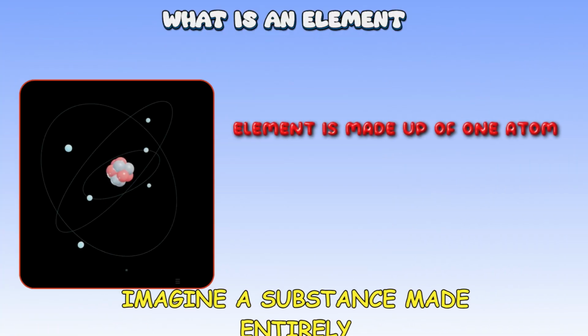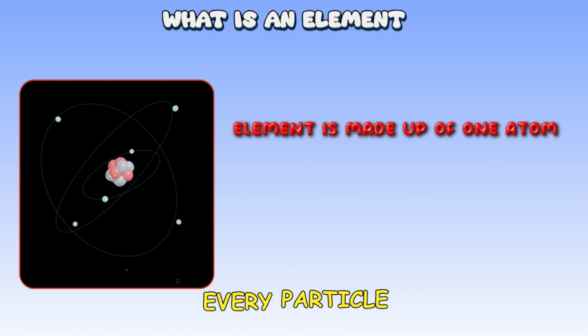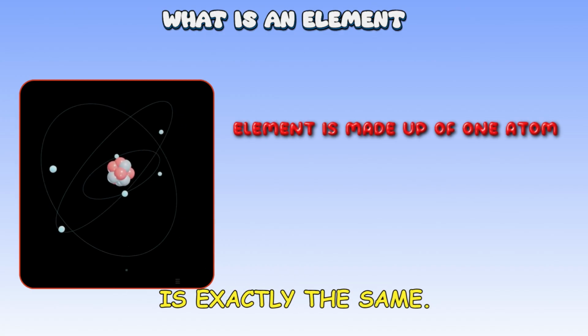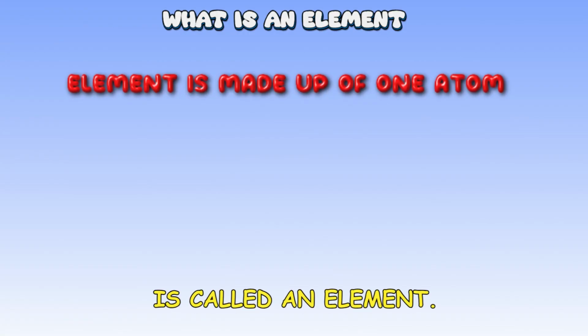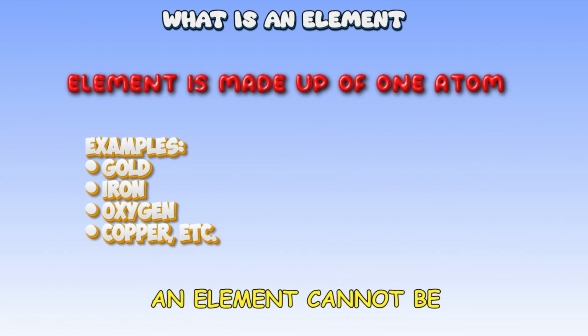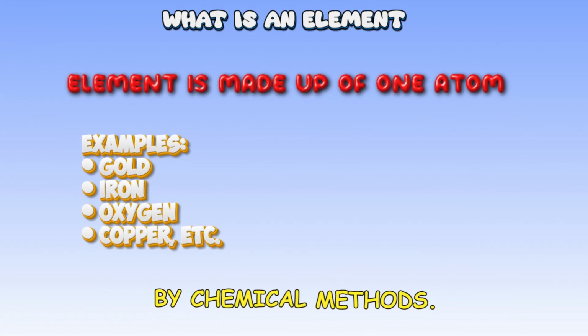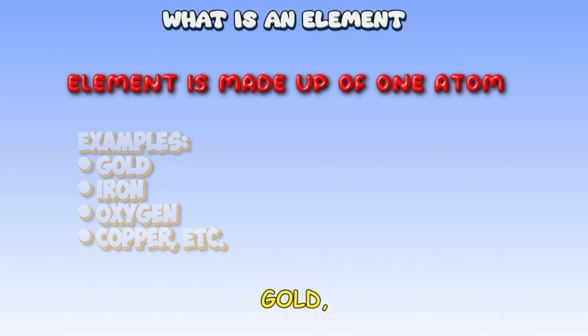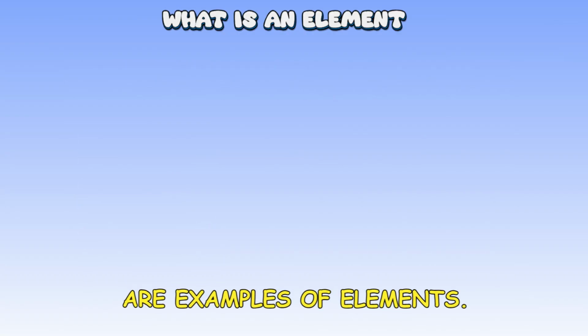Imagine a substance made entirely of one kind of atom. Every particle is exactly the same. Such a substance is called an element. An element cannot be broken into simpler substances by chemical methods. Gold, oxygen and iron are examples of elements.